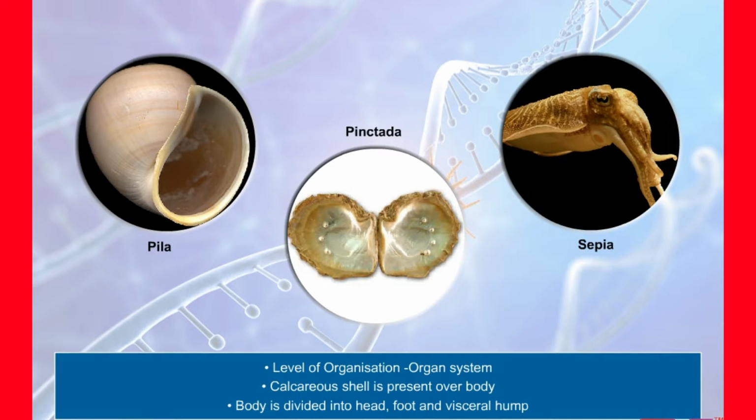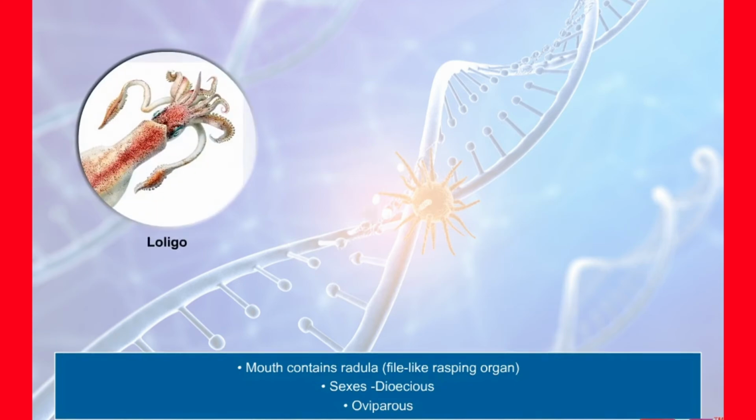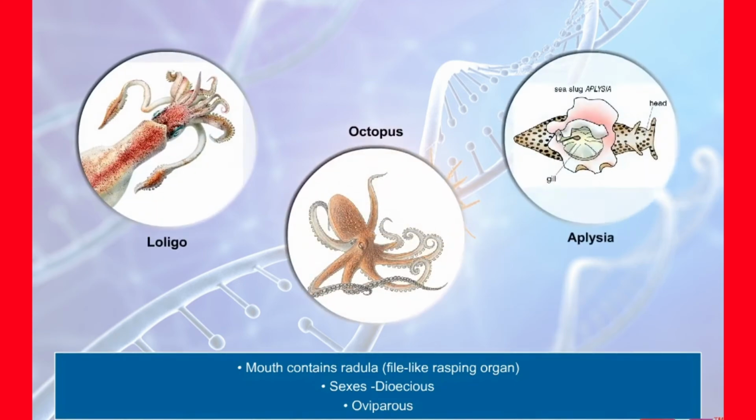A calcareous shell is present over body. The body is unsegmented with a distinct head, muscular foot, and visceral hump. In mollusks, the mouth contains a rasping organ for feeding called radula. They are usually dioecious and oviparous.